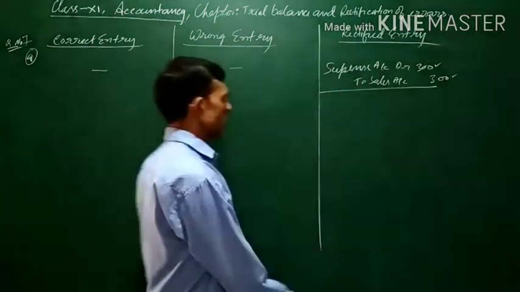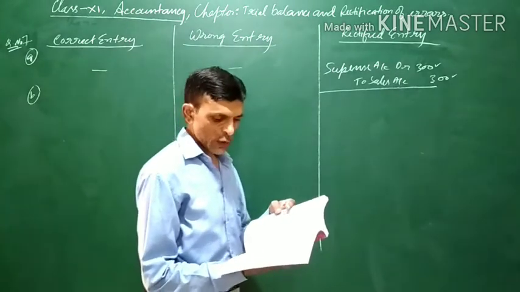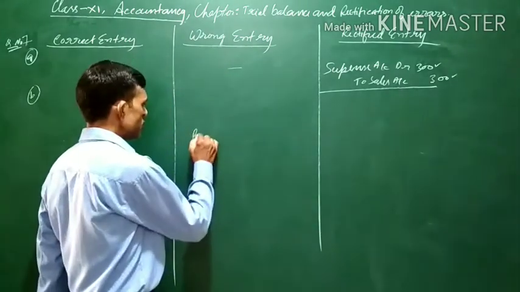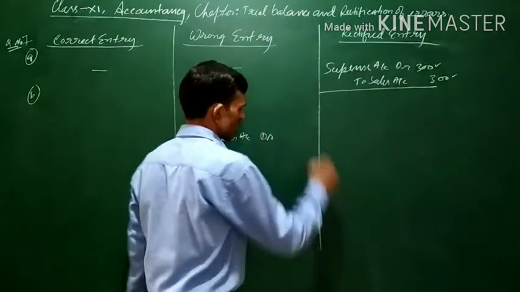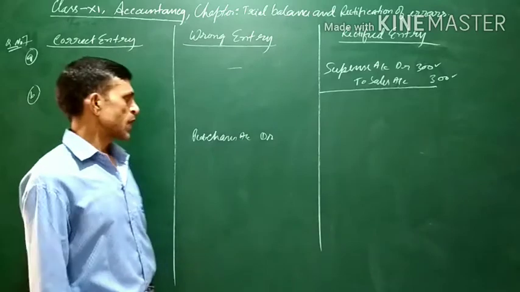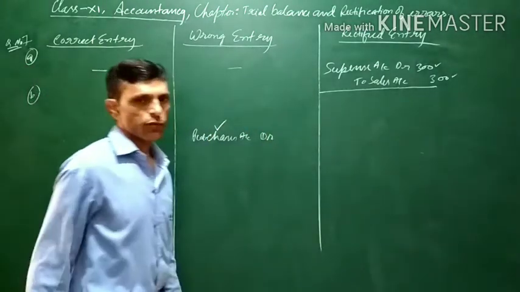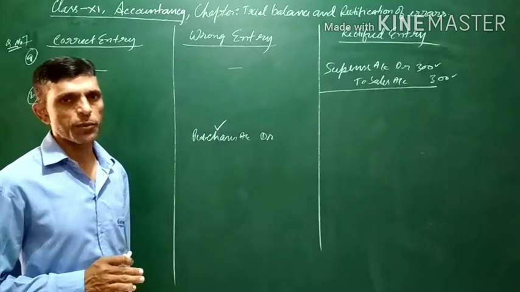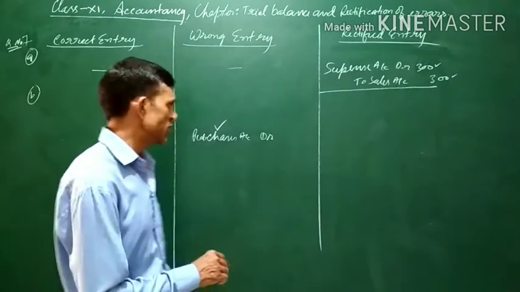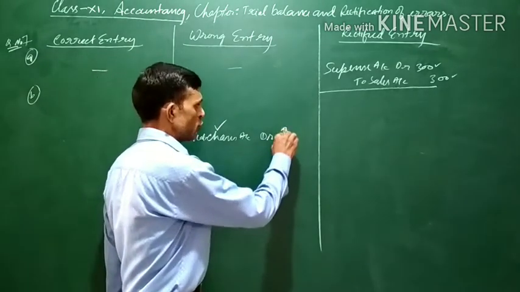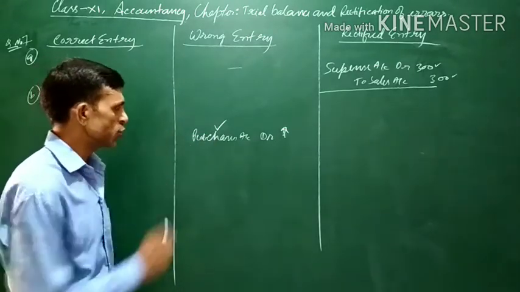Now similarly, the next one, the B part, question number 7b. Purchase book is undercast. Now as we know, what is purchases? When we purchase goods, the purchases account is debited, because when you purchase, something comes into the business, that is, an asset comes into the business. And the rule for asset is, if asset increases, it is to be debited.